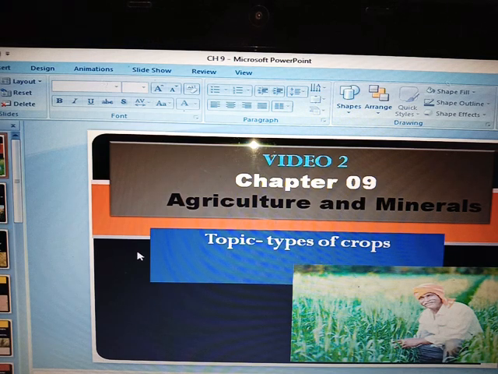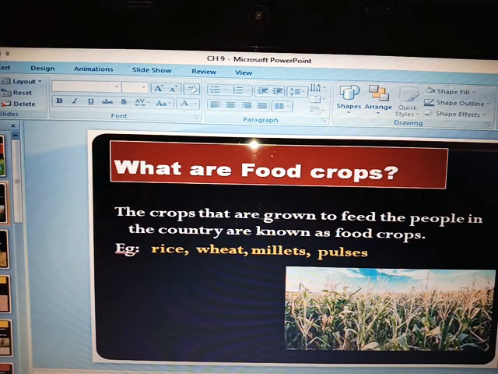Agriculture plays a very important role in the Indian economy also. As I have told you, 3/5 of India's population is dependent on agriculture. So we can say 70% of the population is dependent on agriculture in our country.